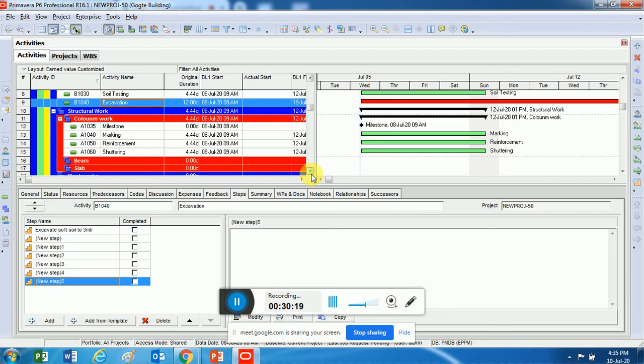But if you have the detail, then it becomes easy for you to assign the resources and the cost to it. Because if you do not have details about the excavation completely, then it becomes difficult for you to assign resource and cost later on. So it's always suggested to plan in detail, but again, it totally depends on the company and how they want to see it. Let me tell you one more thing.